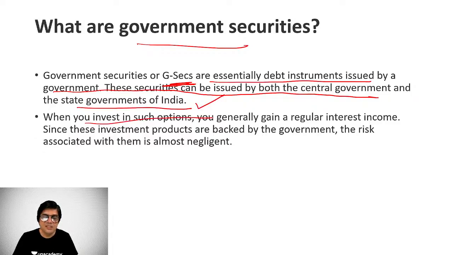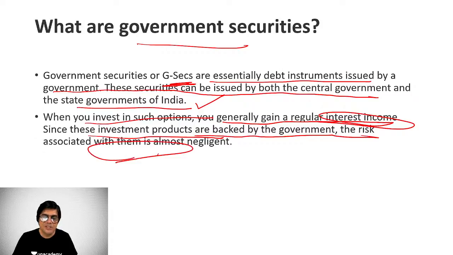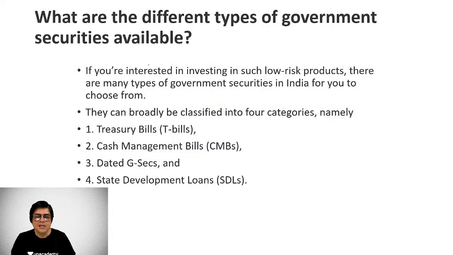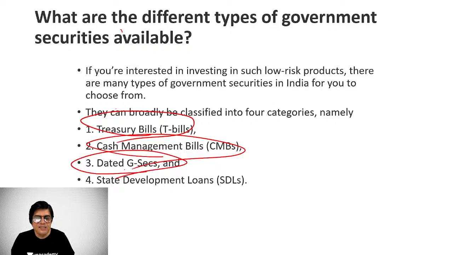So, when you invest in such options, you generally gain a regular interest income. And since these investment products are backed by government, the risk associated with them is very negligible, very less, right? Different types of government securities include T-bills, treasury bills, cash management bills, then dated G-Secs, gilt securities, and state development loans, right?